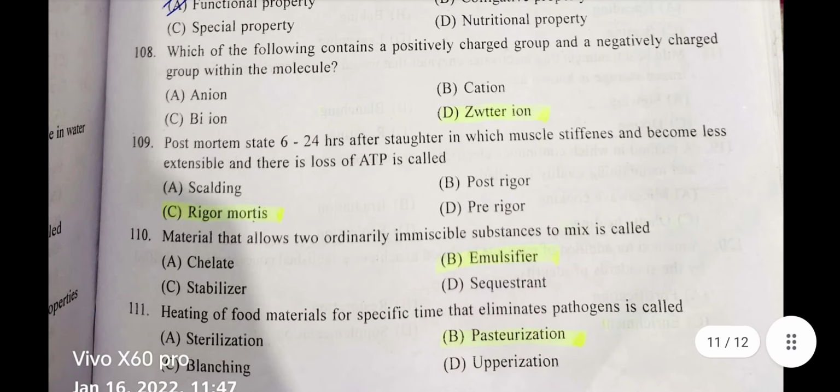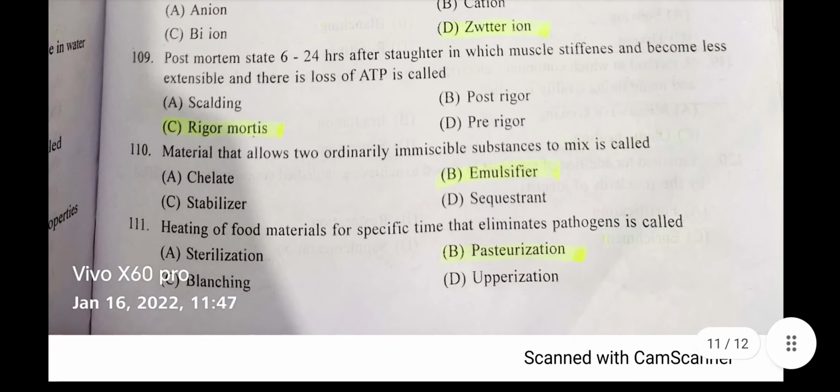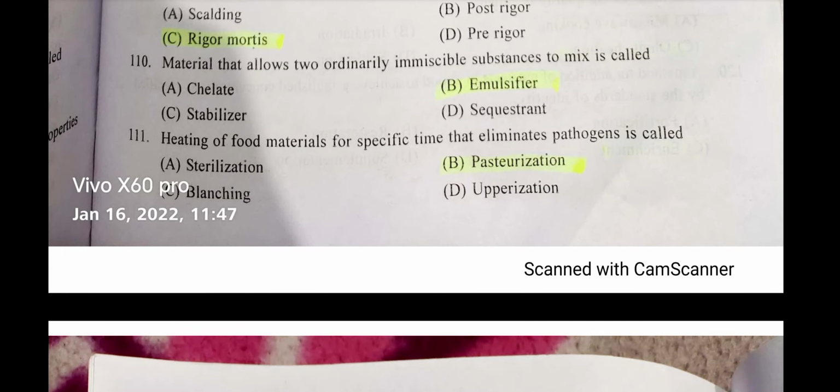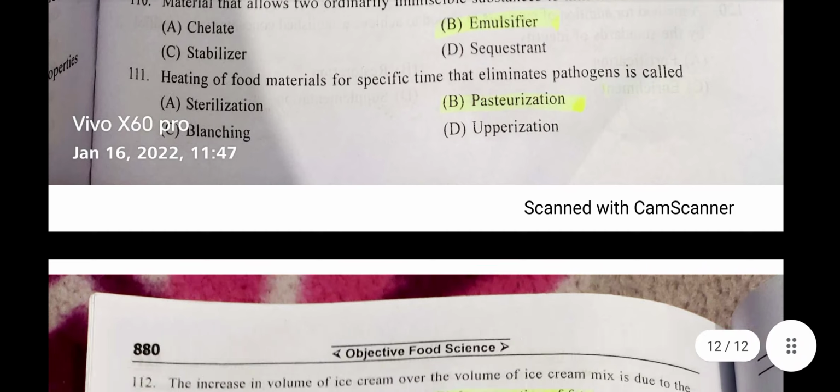Question number 109. Postmortem state 6 to 24 hours after slaughter in which muscle stiffens and become less extensible and there is a loss of ATP is called rigor mortis is the right answer. Question number 110. Material that allow two ordinarily immiscible substances to mix is called. The right answer is emulsifiers. Question number 111. Heating of food material for a specific time that eliminates pathogens is called. The right answer is pasteurization.